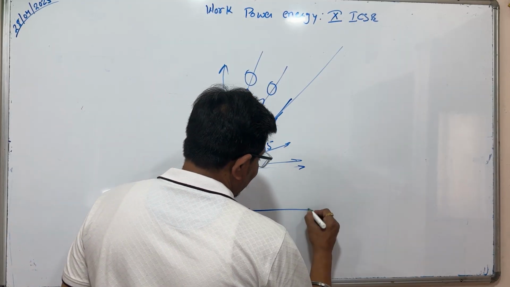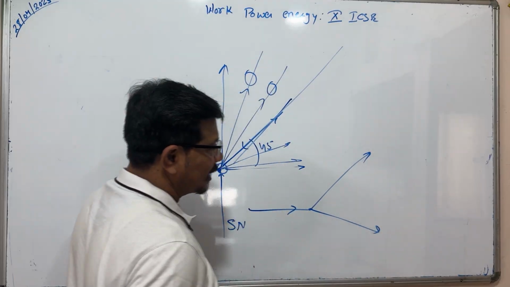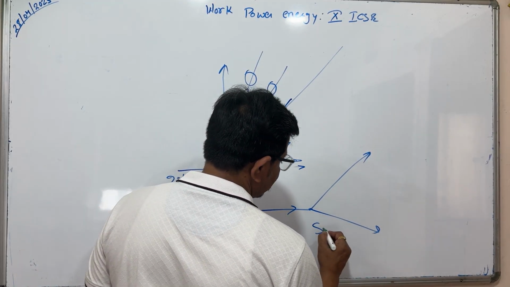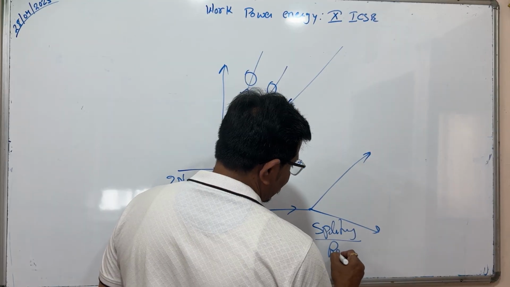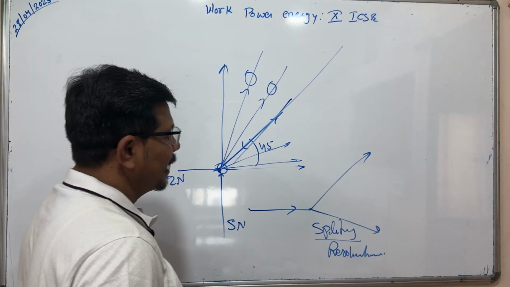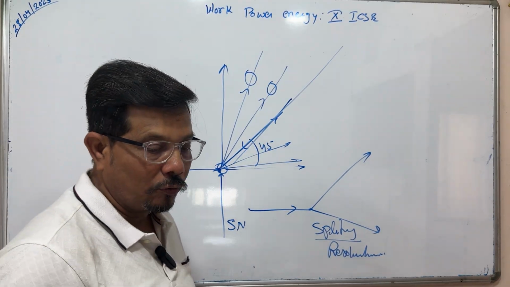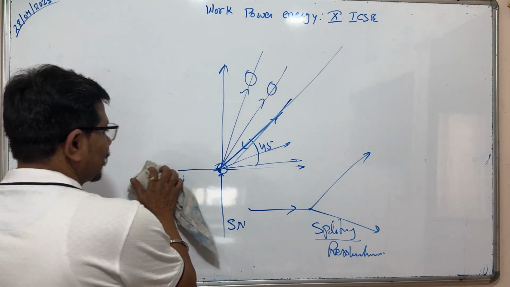If any vector breaks into two or more vectors, this is called splitting. Splitting of vector is called resolution of vector. Here we will study the resolution of vector, just opposite to the resultant vector.